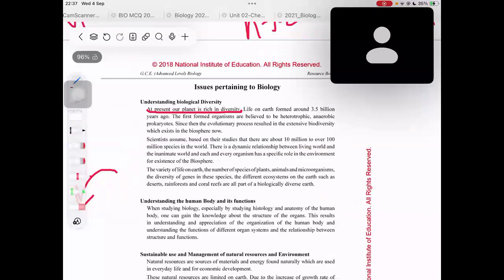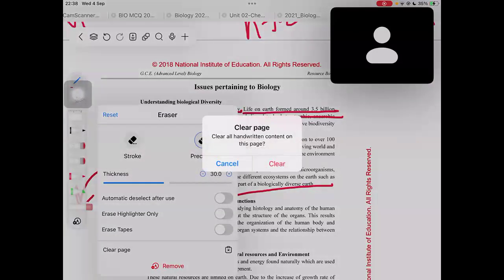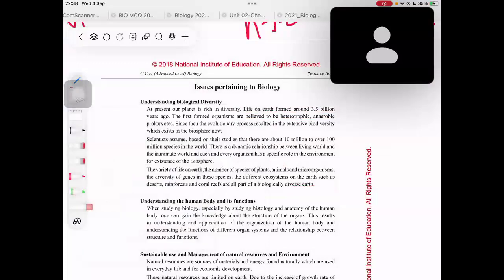And the second point, of course, won't you study it for your structured essay questions? You should know that life on Earth formed around 3.5 billion years ago, right? Then you can write the next point as this. And even the third point, look, won't you study it for the structured? Don't you know who the first organisms are? You know, right? The first organisms were actually the heterotrophic anaerobic prokaryotes.